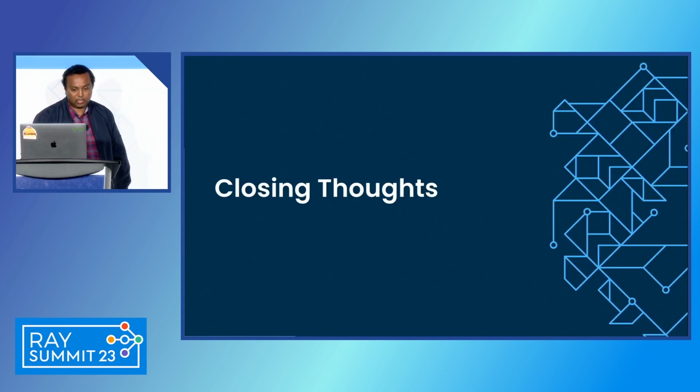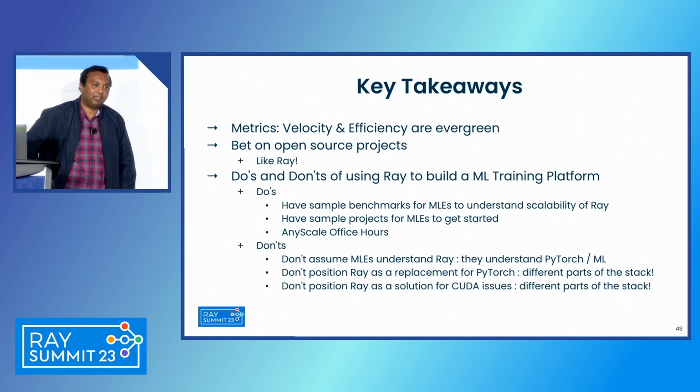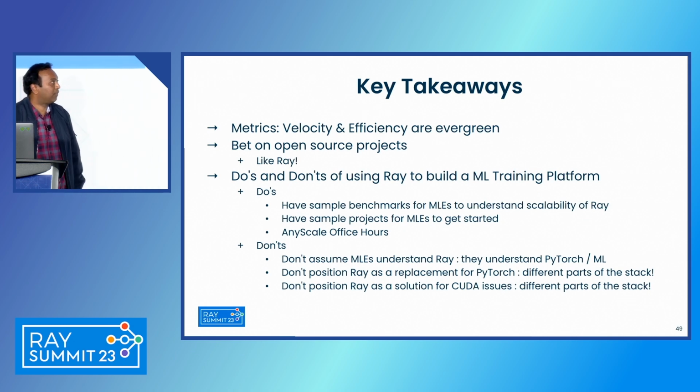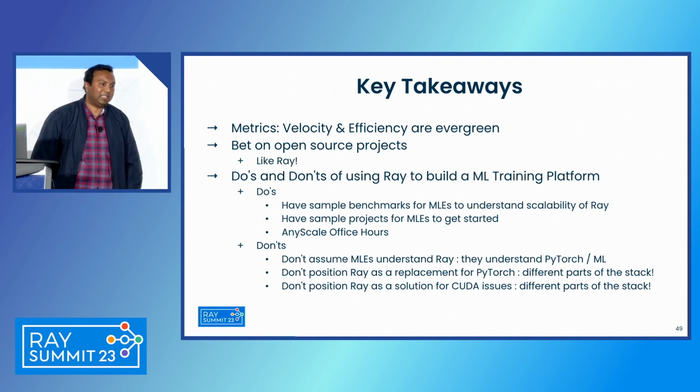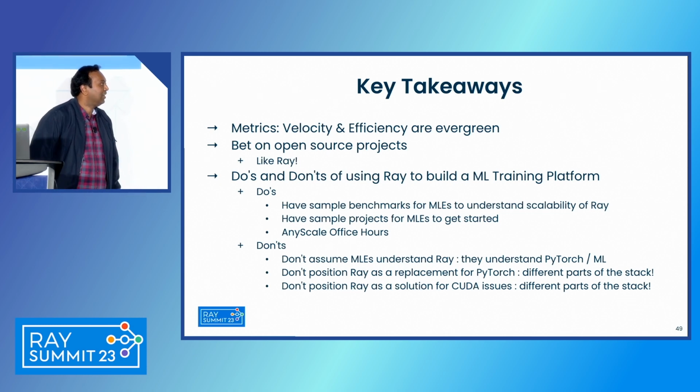So yeah, with that, closing thoughts. Velocity and efficiency are evergreen. We were looking at dev velocity, and that's why we started looking at Ray. And it turns out we got efficiency as well by Ray reducing costs for us. So because velocity and efficiency were our focus, it was an easy sell within our platform team. Bet on open source projects like Ray. All of us are here because Ray is open source.